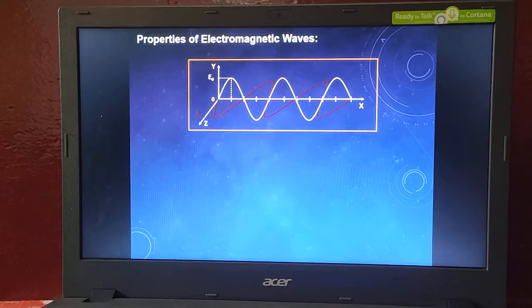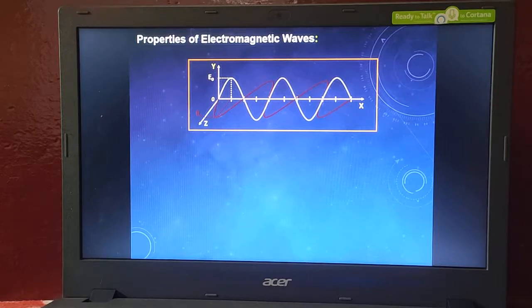These two waves should be perpendicular to each other, and these two waves also should be perpendicular to the propagation of the wave. In which particular direction is the wave moving? For that, these two electric and magnetic field lines have to be perpendicular to each other. That is the meaning of electromagnetic wave.